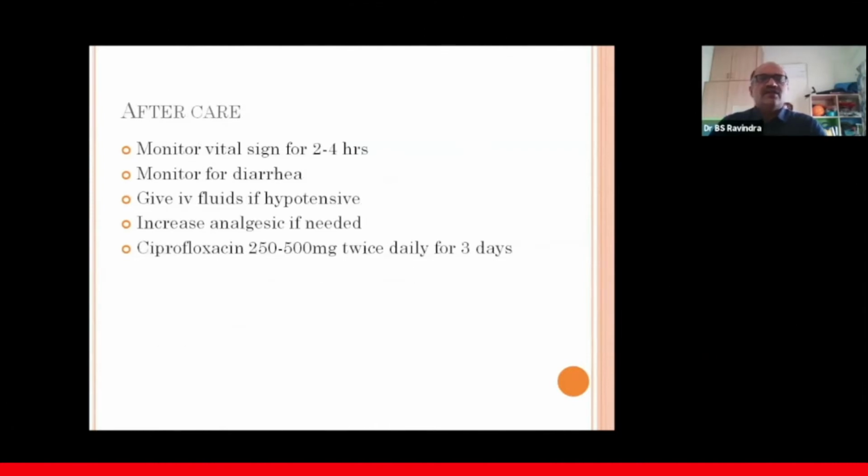And what is the aftercare? Once we do the procedure, we should monitor the vital signs in the endoscopy room for the next 2 to 4 hours. They may have a little diarrhea, which has to be told to the patient. And then IV fluids if they become hypotensive. And some patients may also feel more pain post celiac plexus block. Then increase the analgesic if needed. And then discharge them with ciprofloxacin 250 to 500 milligram twice daily for the next 3 days.